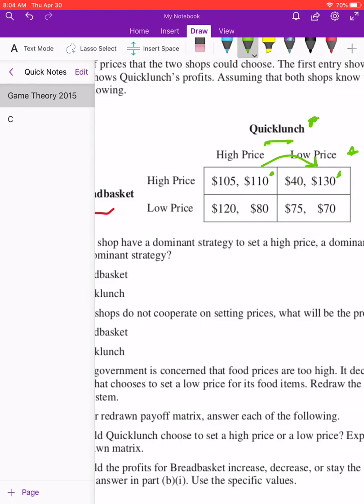If Quick Lunch is still low, and now Breadbasket also goes low, so now we're in this box here, will Quick Lunch wish to change their mind to the 80? The answer is yes. So Quick Lunch would change their mind to high. The point here is Quick Lunch will change their mind to earn different money based on what Breadbasket does. That means Quick Lunch has no dominant strategy.